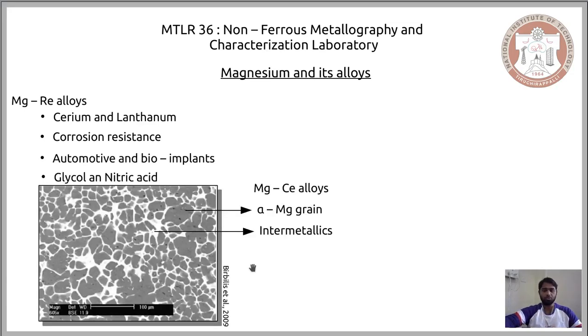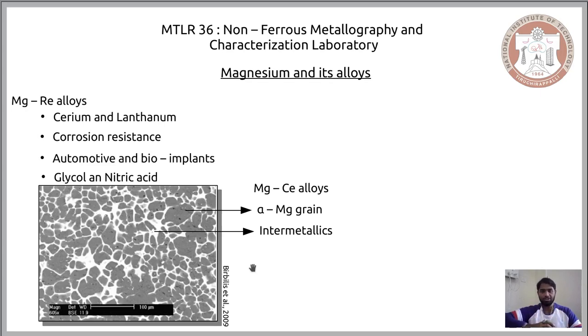Now, when you look into the microstructure of the combination of magnesium and rare earth elements, what you see here is the alloy of magnesium and cerium. Of course, based on the rare earth metal that you include as the alloying element, your etchant type would vary.